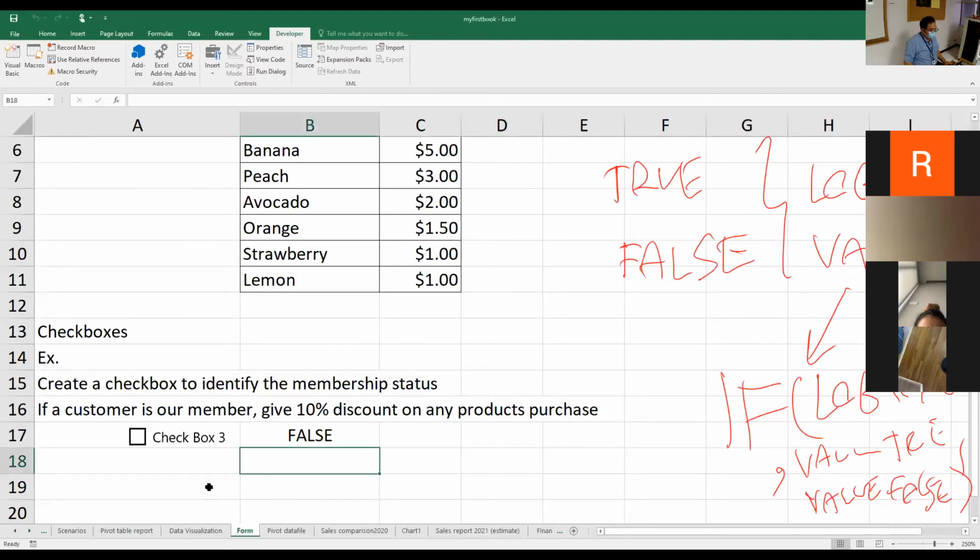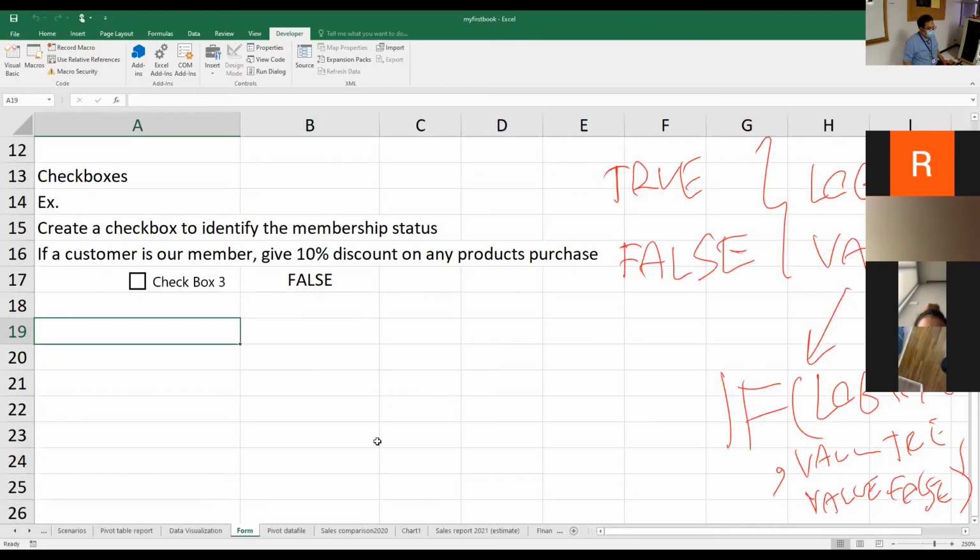Assume that I want to create a form for a customer to purchase a product from us. For example, here I put membership status, and then I create a checkbox here.